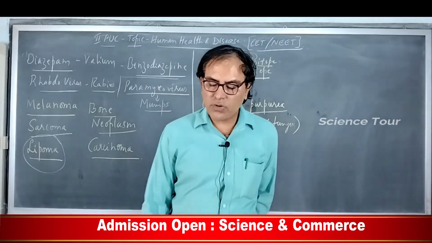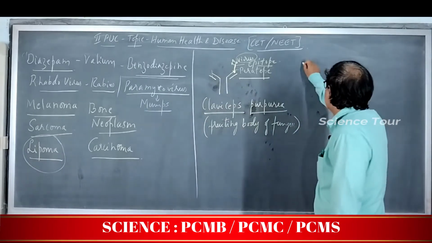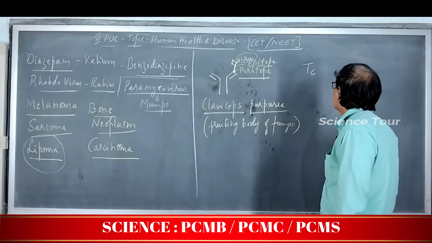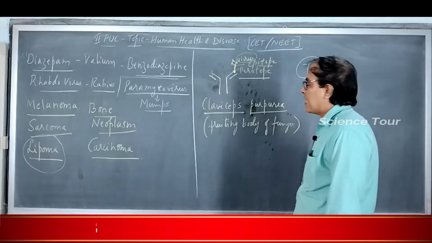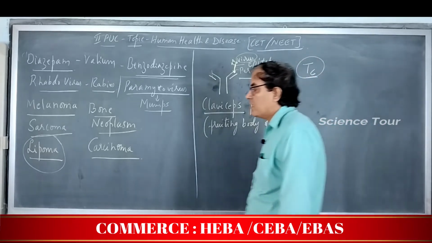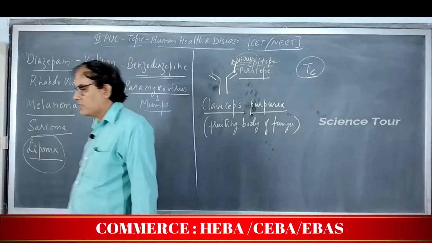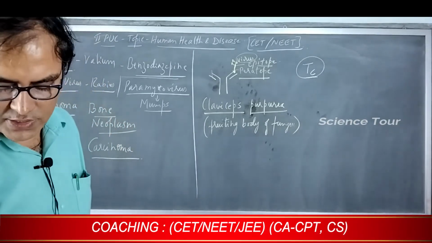Now what are cytotoxic T cells? You write this as TC cells, cytotoxic T cells. These are the cells which take care of virus infected cells or cancerous cells or tumor cells. Okay, that is cytotoxic T cells. They are special lymphocytes which are present in the WBCs.